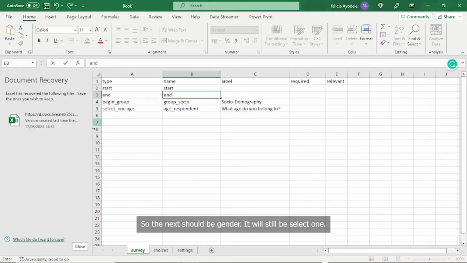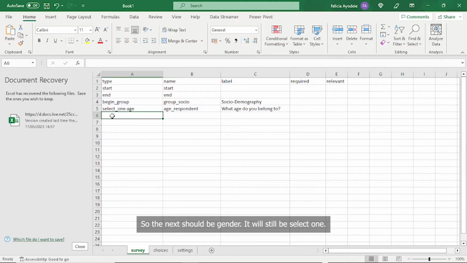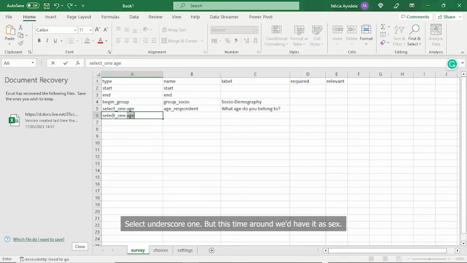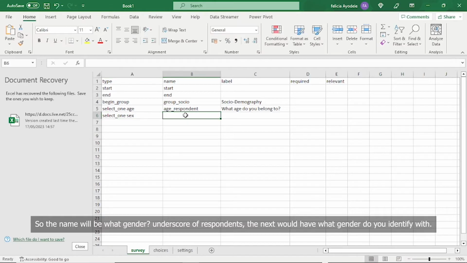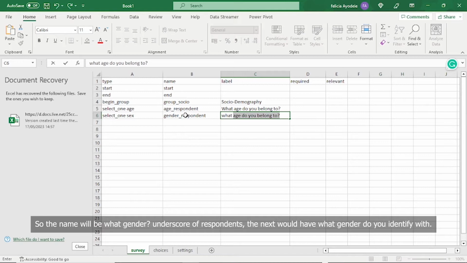So the next should be gender. It will still be select underscore one, but this time around we'll have it as sex. So the name will be what? Gender underscore of respondent. The next would have: what gender do you identify with? Yes.